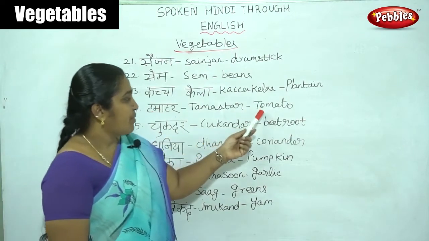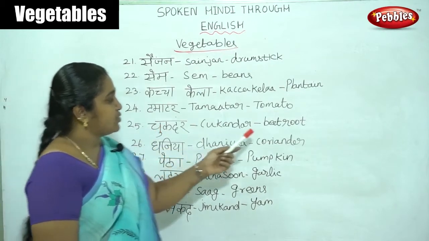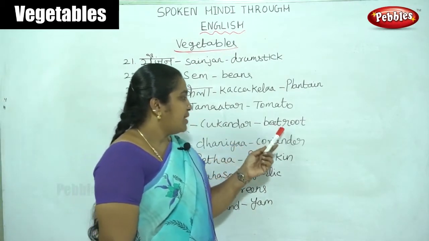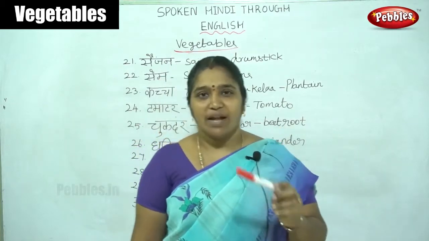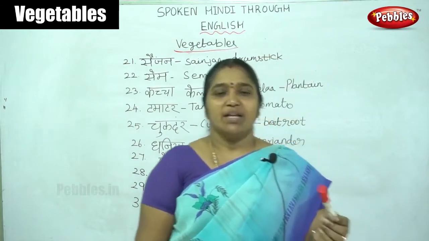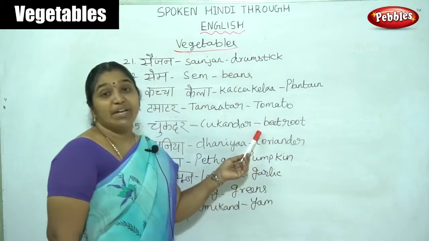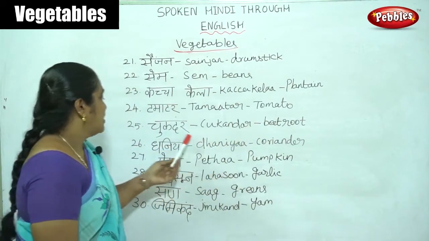Then tomato. Tomato means tomato. Then chukandar. Chukandar is beetroot. When you are having anemia, for the people who are having anemia, they have to take beetroot juice daily. Okay, they have to take beetroot juice daily.